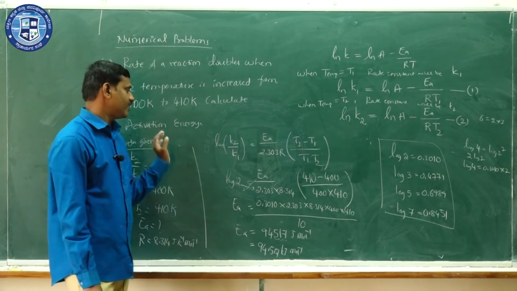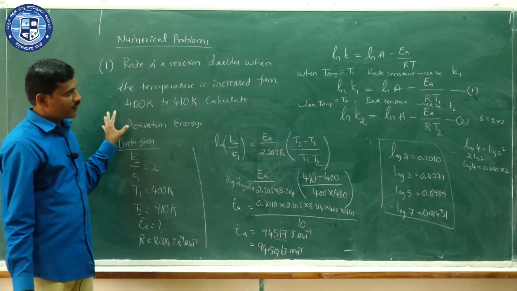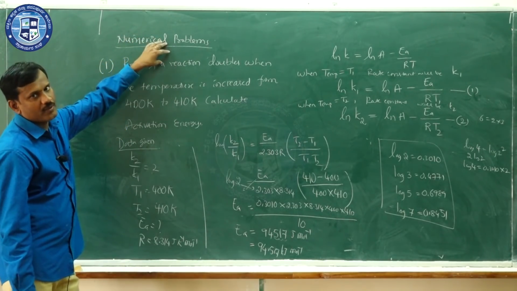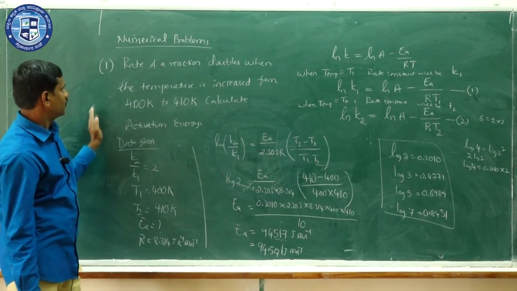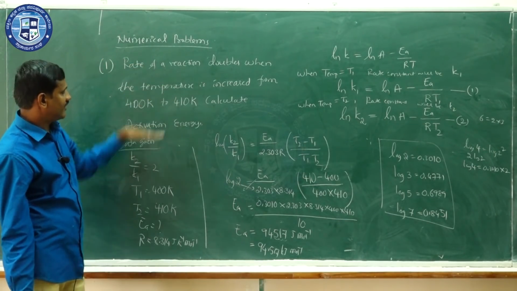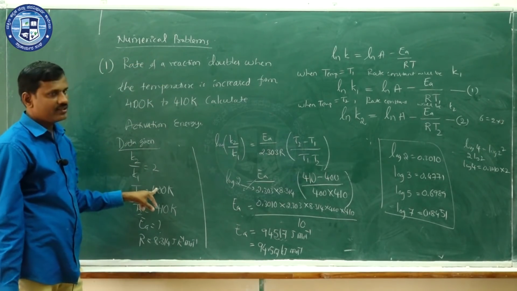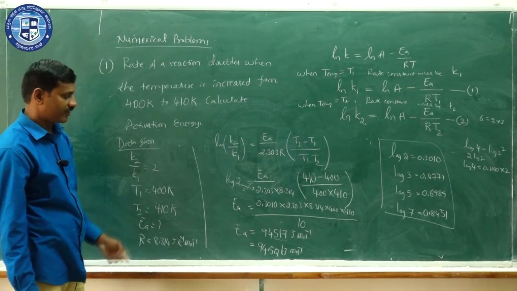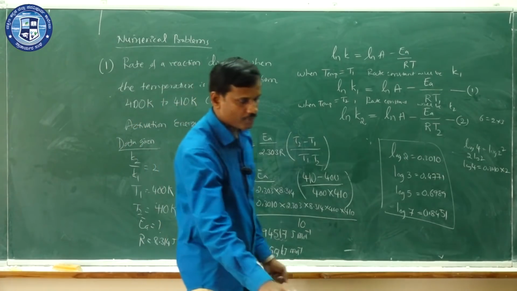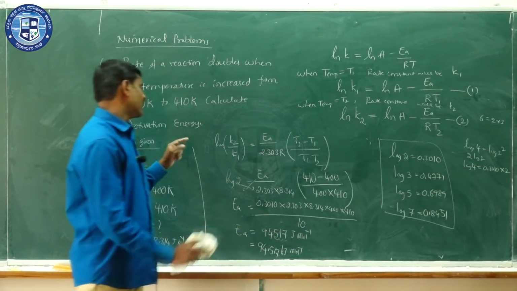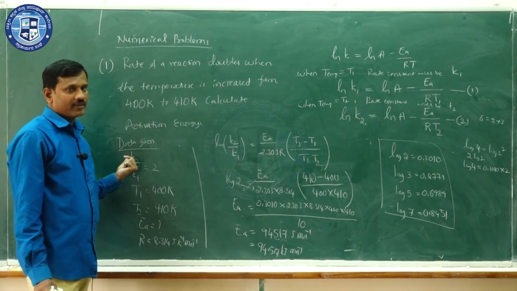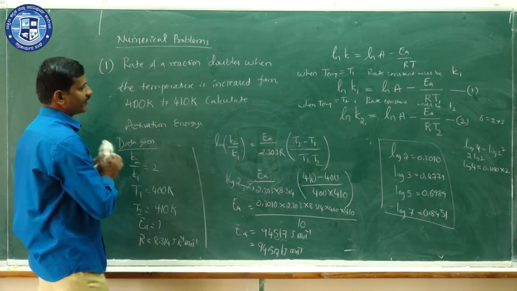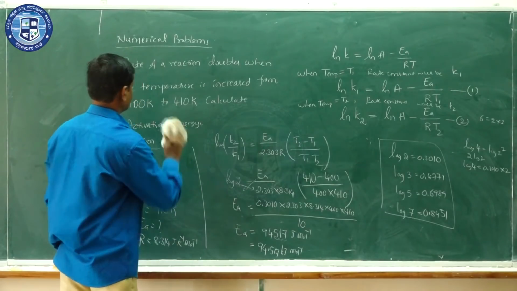So that is actually the procedure you have to follow if numerical problems are given. Sometimes they may give the temperature in degree Celsius, then you must convert that into Kelvin, remember that point. Okay. So this is one problem. Here K2 and K1 values are not given, only the ratio of those is given. Okay. Consider another problem.